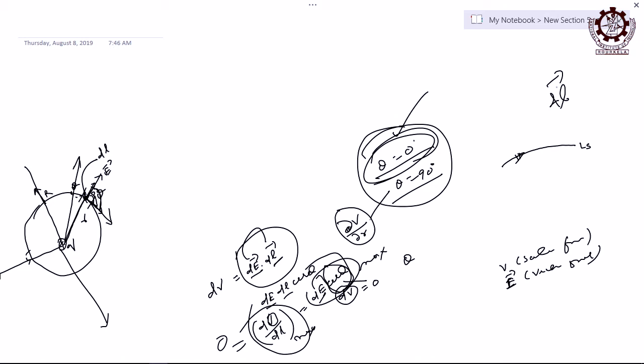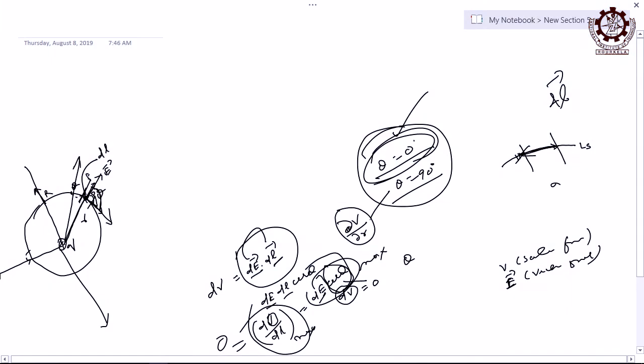So, for example, I take this length here, let us say dl. If I go in this direction or in that direction, does the potential change or remain the same? Same. So does direction matter? No, it does not matter. But when you say that dl is taken in this direction, you should think only in that direction, because the dl vector is a direction. Whether you take this or that, you have to decide, not both. Both cannot be the vector.